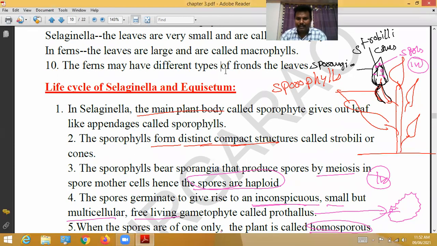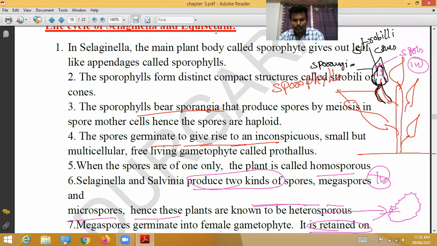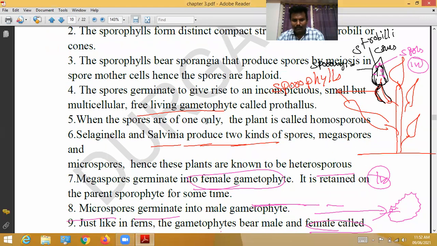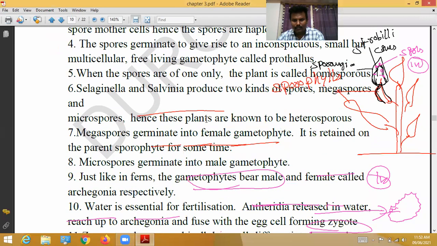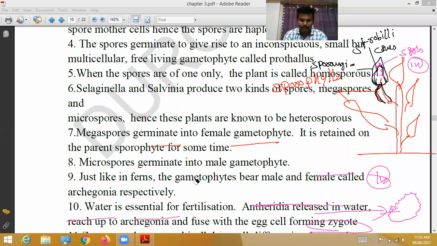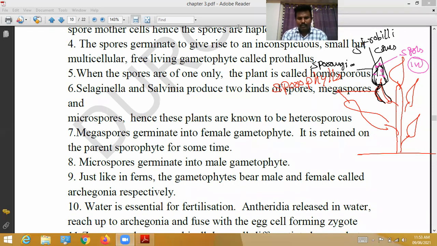When the plant produces only one type of spores, it is called homosporous.